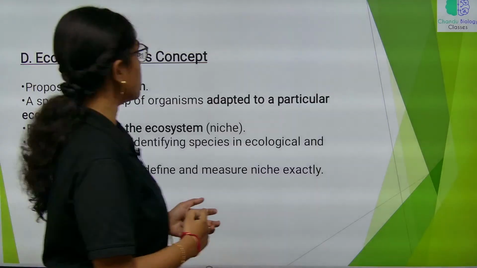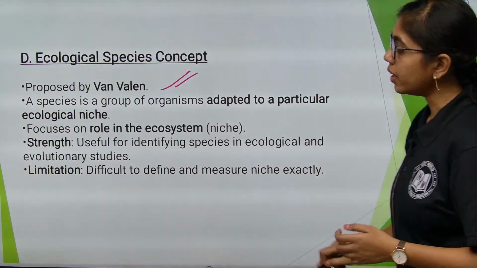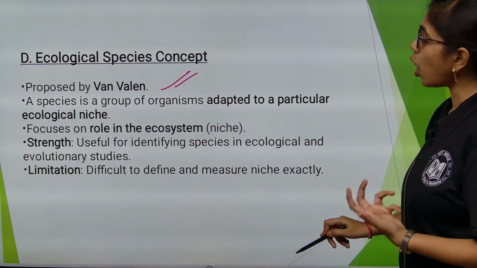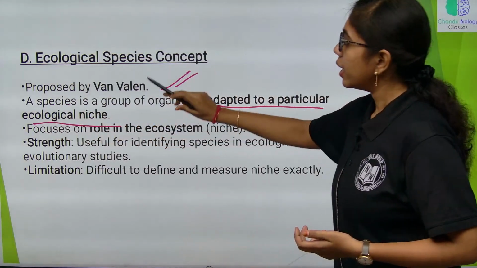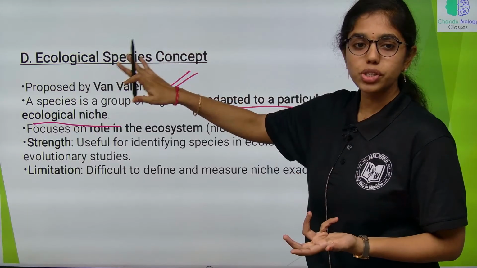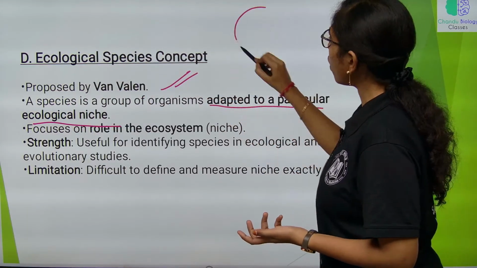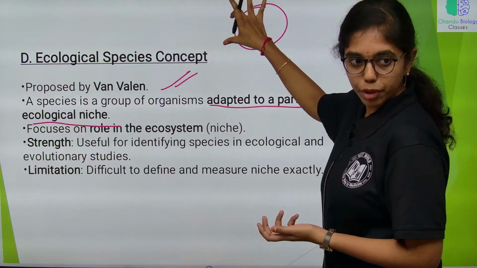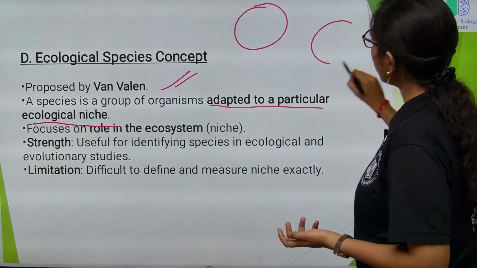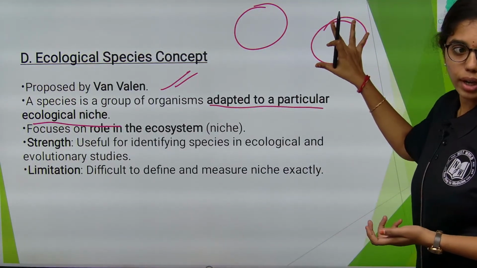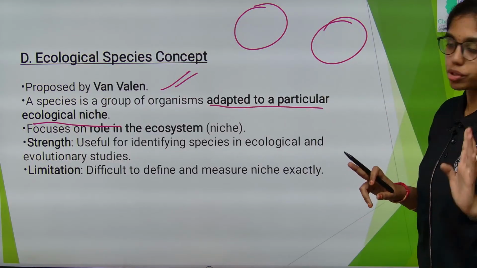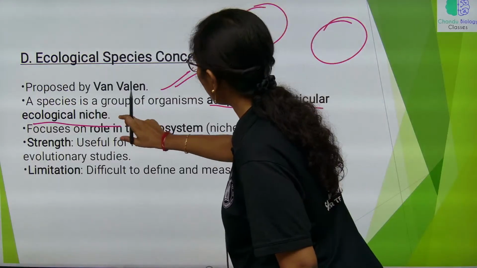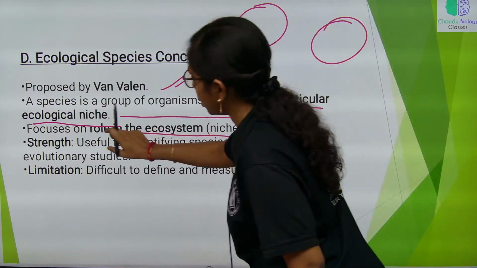The ecological species concept is proposed by Van Valen, where a species is a group of organisms adapted to a particular ecological niche. According to this concept, species are nothing but groups of organisms adapted to a particular habitat. So, all that population they consider as one species only. It focuses on the role in the ecosystem, that is, the niche.